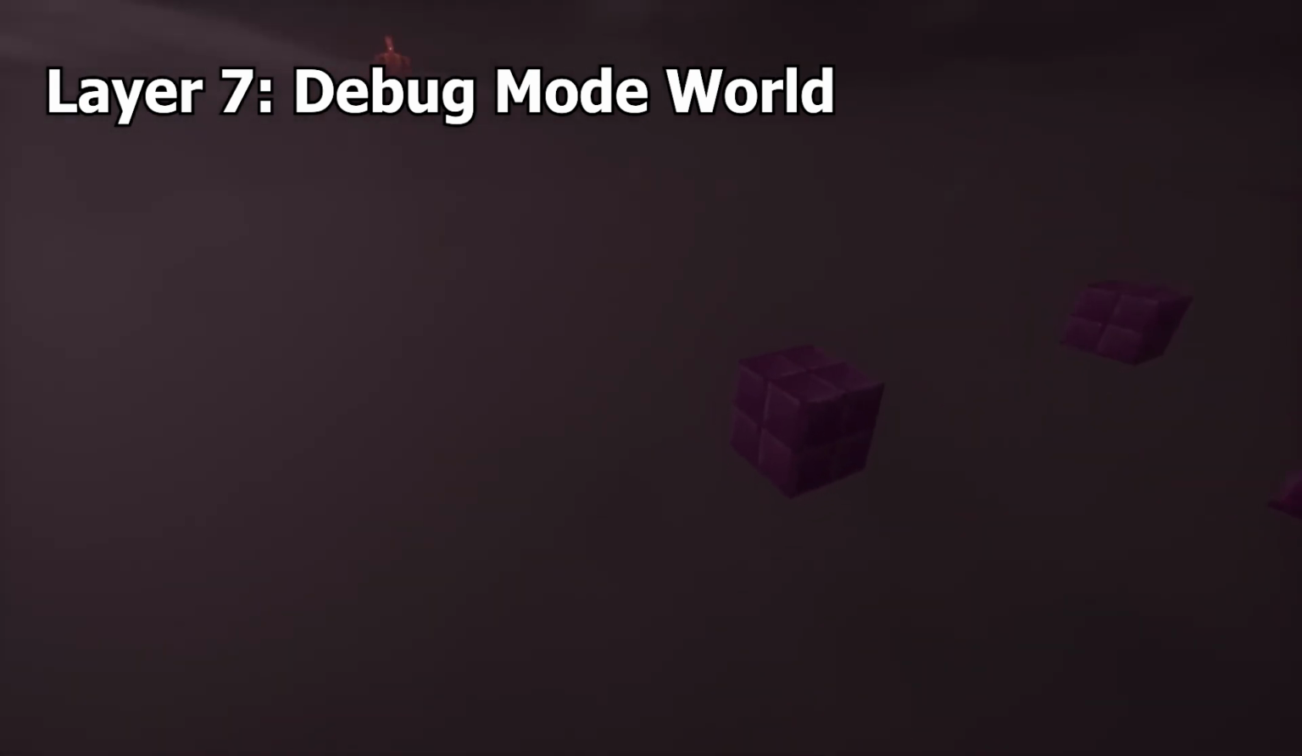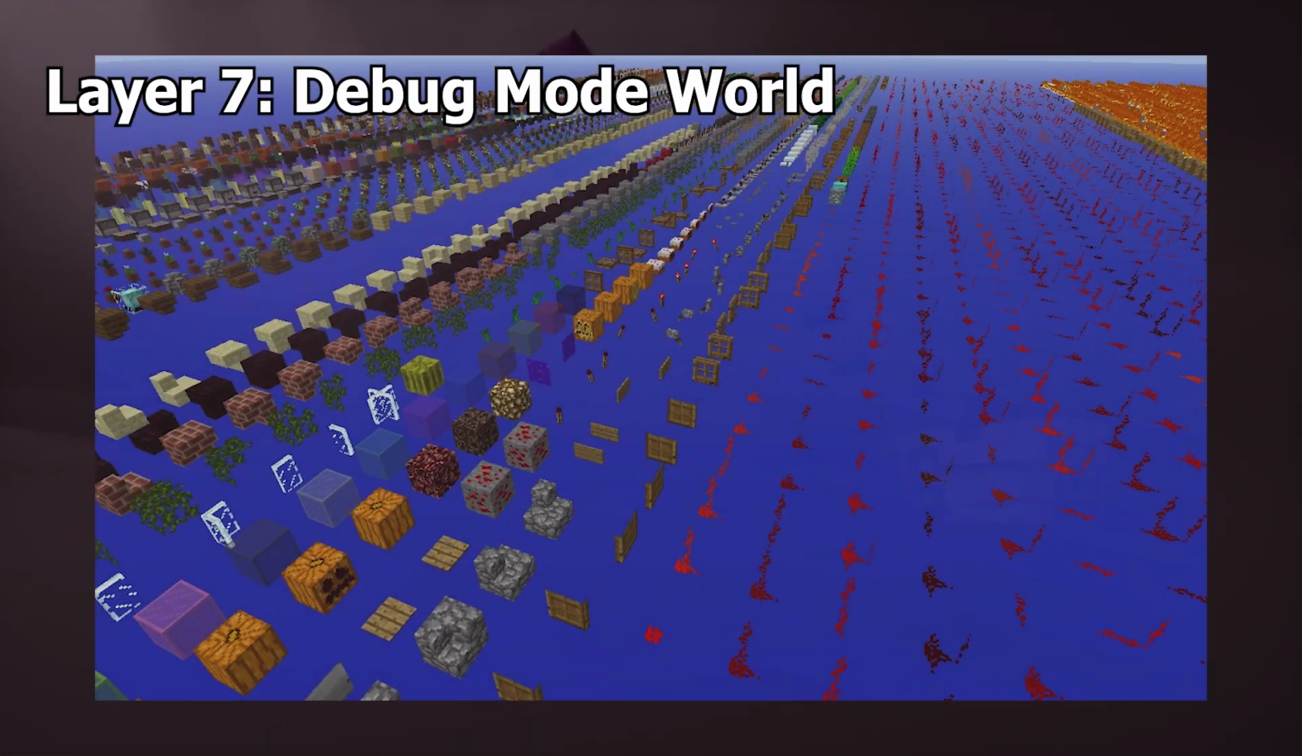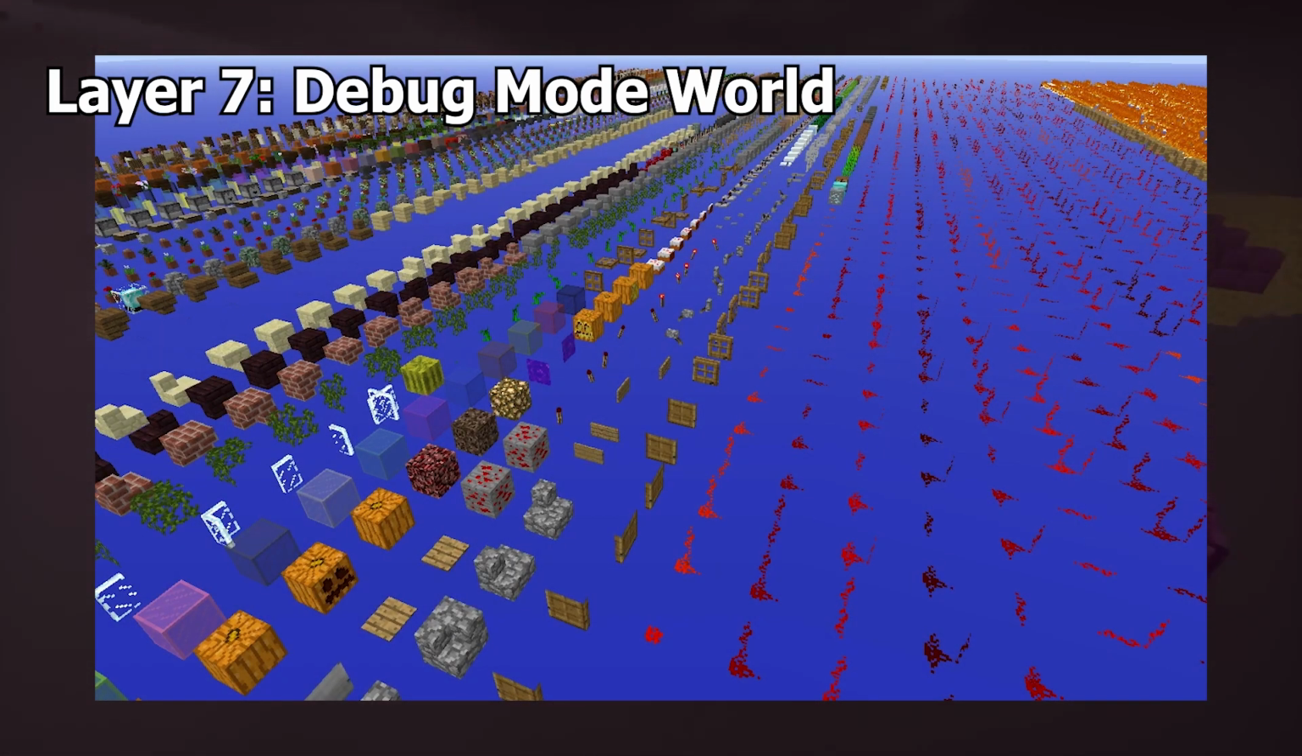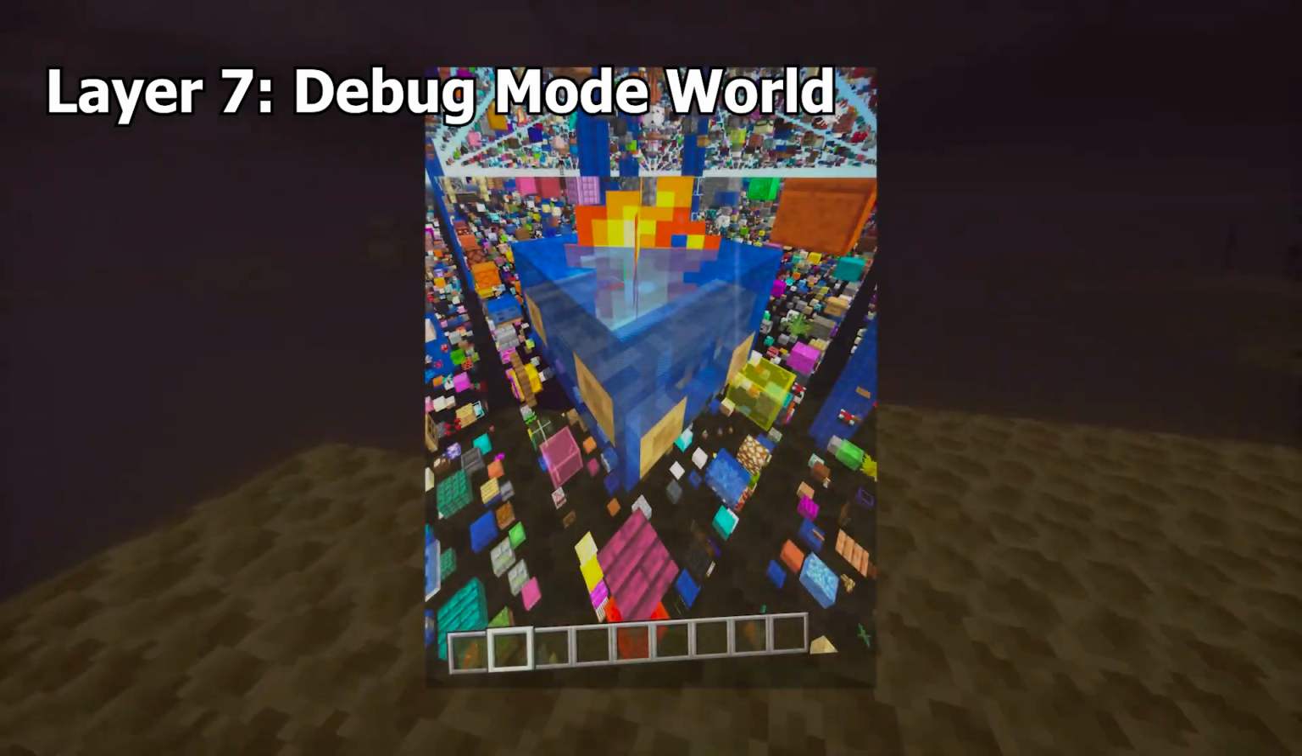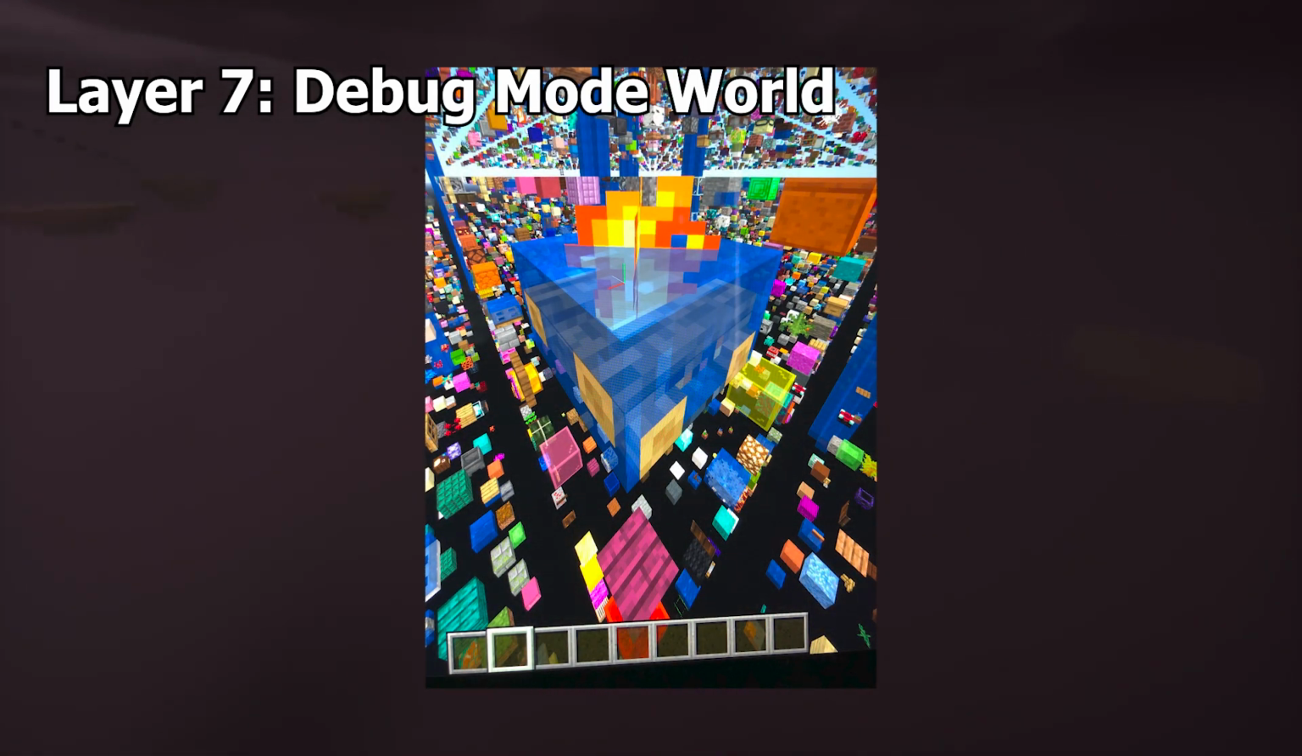Debug Mode World. This is a secret world that you can get to by holding Alt and clicking through the normal world selection screen. The world contains every single block and every single block state in Minecraft, just sitting over the void. It even includes the unobtainable block states, like the lit waterlogged campfire from earlier.